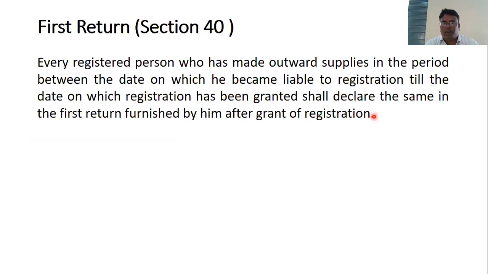The first return would be filed by all the registered taxpayers in form GSTR 3B. So all taxpayers have to submit the first return in GST form GSTR 3B, going to the GST portal and uploading that return, that is what we understand here.